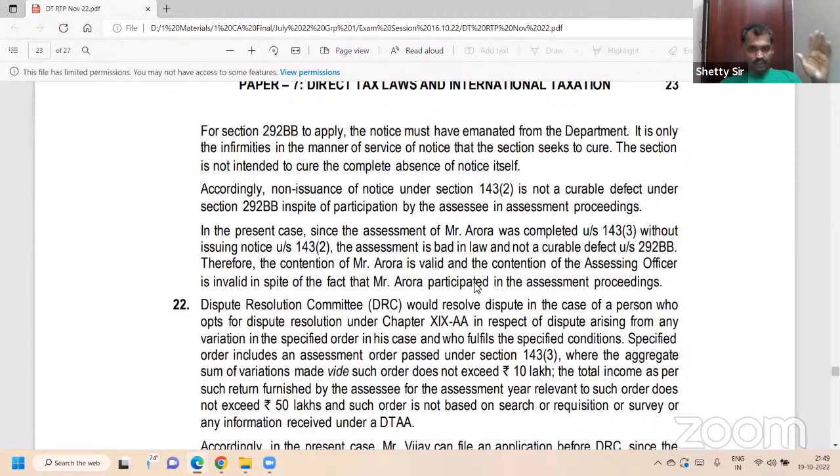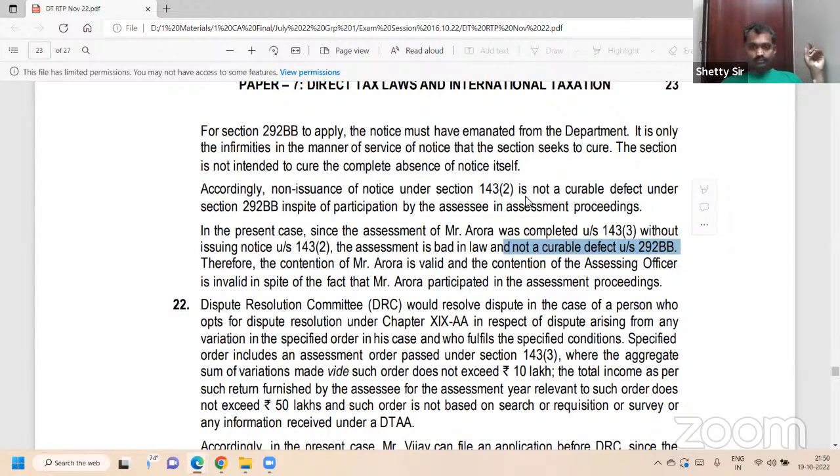Such assessment is bad in law and it is not a curable defect. The department cannot take advantage of this. It is not a curable defect under section 292BB.